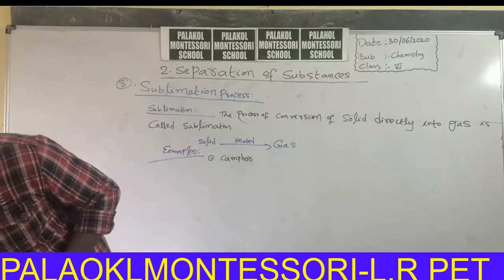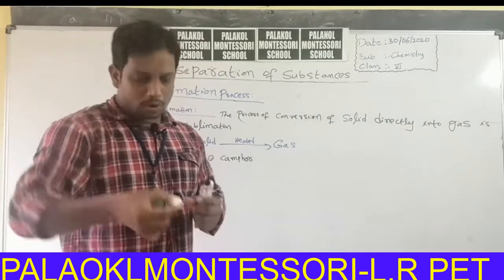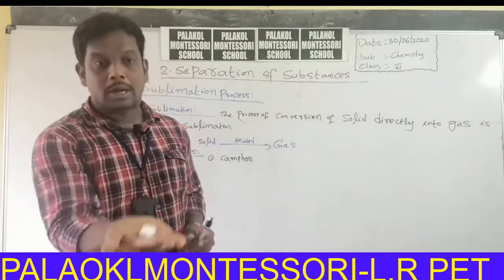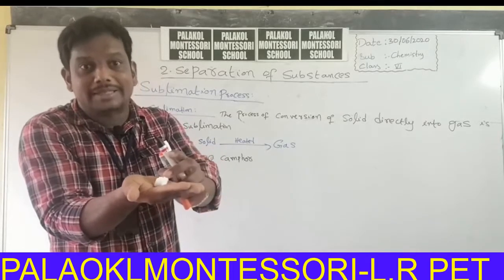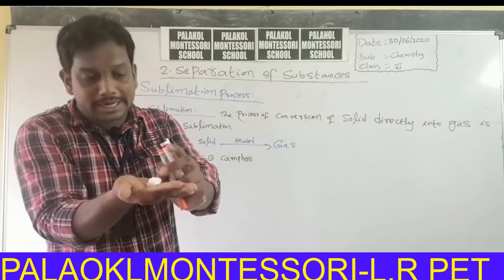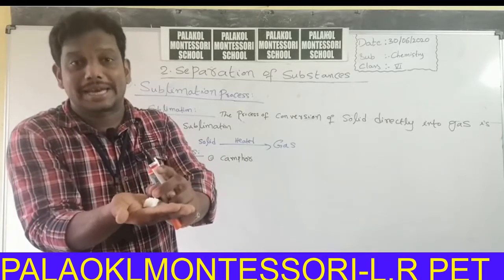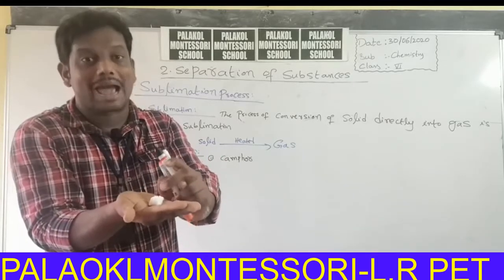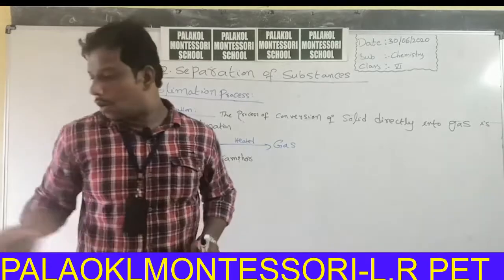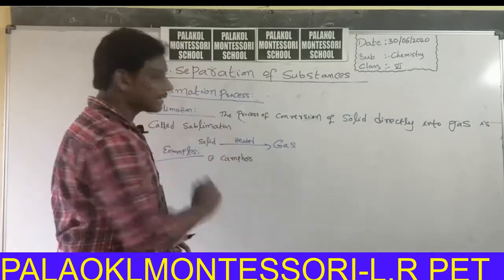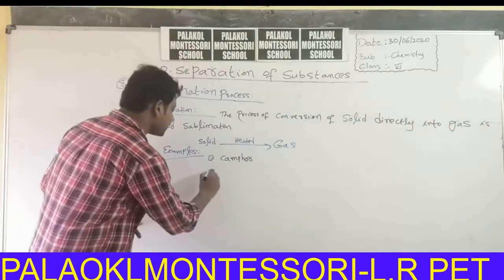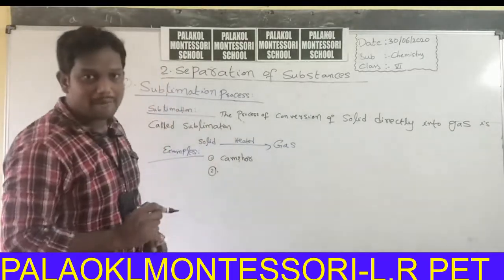If you burn this camphor, immediately it turns into fumes. That means it directly converts into gaseous state. There is no liquid state for camphor. The example for the sublimation process is camphor. The substance which undergoes sublimation is camphor.